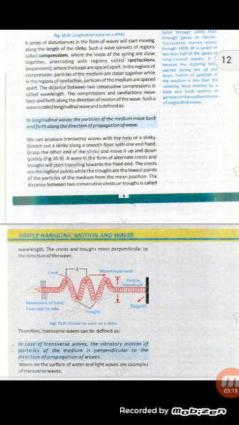We can produce transverse waves with the help of a slinky. Stretch out a slinky along a smooth floor with one end fixed. Grasp the other end of the slinky and move it up and down quickly. A wave in the form of alternate crests and troughs will start traveling towards the fixed end, the crest at the highest point while the trough at the lowest point of the particles of the medium from the mean position. The distance between two consecutive crests or troughs is called wavelength. The crest and trough move perpendicular to the direction of the wave.